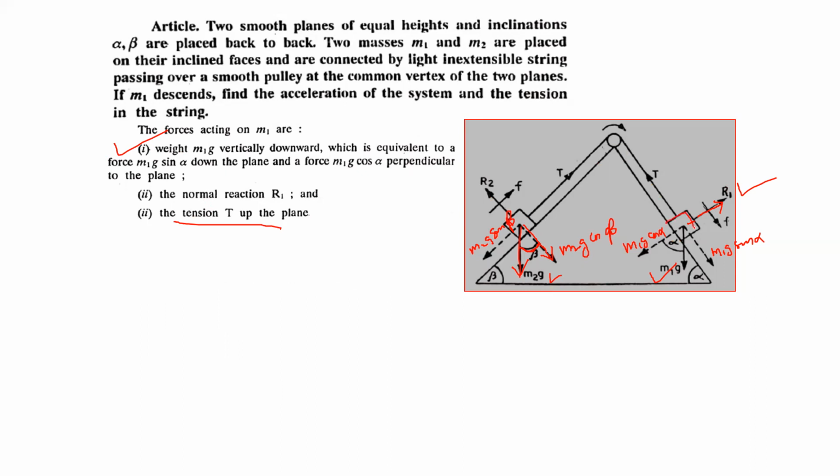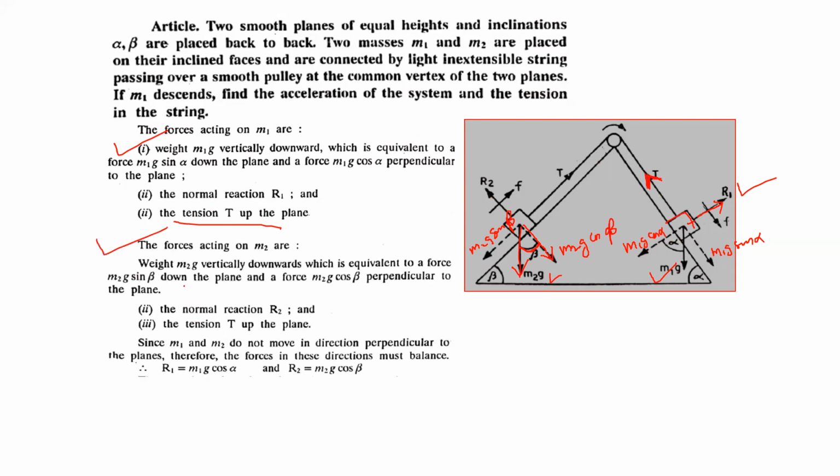So the particle is on this side, therefore the direction of tension will be taken on this side, the tension T up the plane. And the forces acting on M2: similarly, the weight M2g vertically downwards, normal reaction R2 of the plane here, and the tension T up the plane.